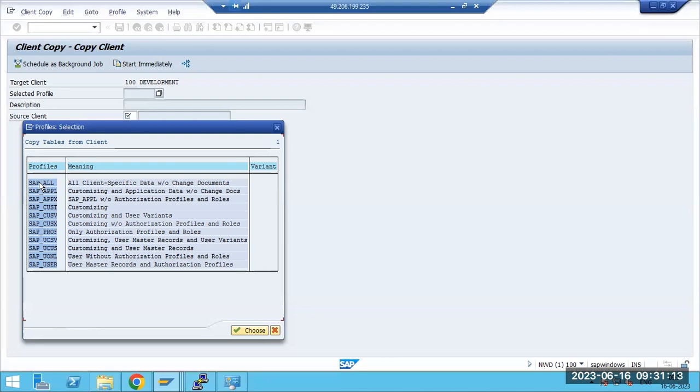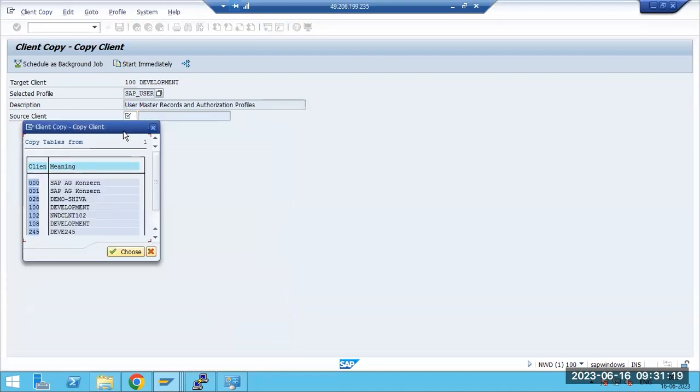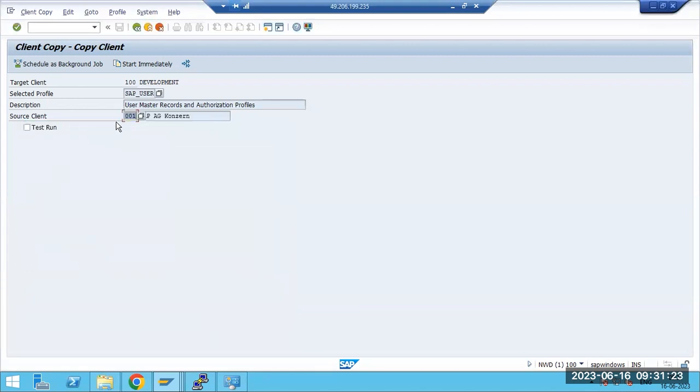Suppose I don't want all the data, I want to copy only the users, then you can choose the users profile. Then what is the source client here? I want to copy the data from 001, right? Here we have two options. Test run means it will just test how much time it will take and everything; it won't copy the data. I want to copy the data, so I will schedule it as a background job.